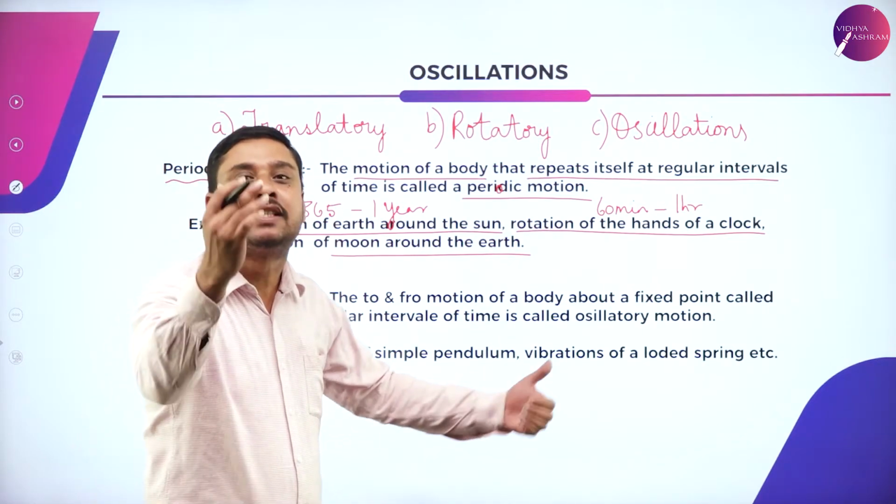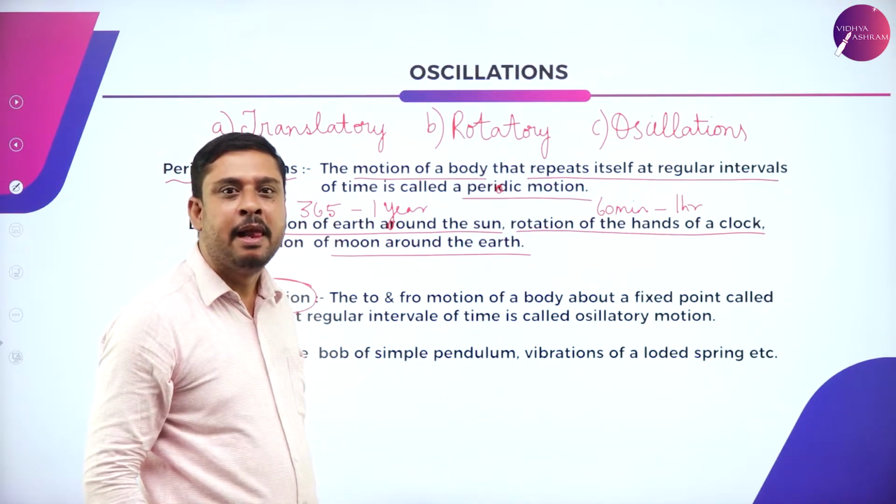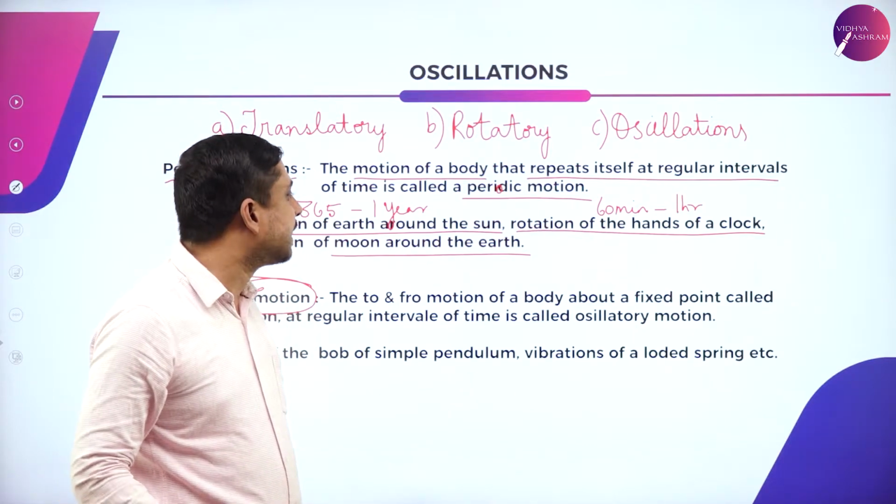Vibrations, oscillations, for which I consider this example.